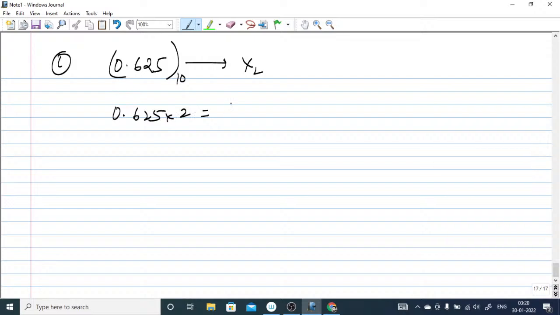Now let us take one problem where the fractional part is also involved. Suppose this is a problem here: 0.625 in decimal, and you have to convert it into binary. So this is the fractional part. What you have to do here is take 0.625 and multiply it by 2, so it will give you 1.250, right? So what you have to collect here is this.